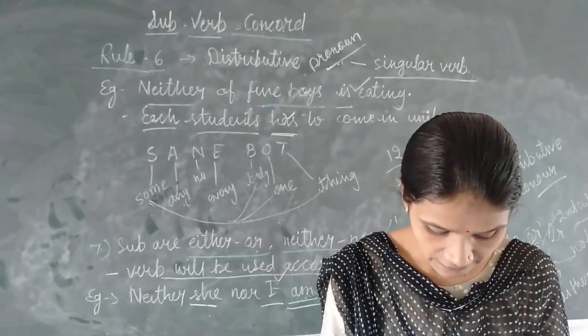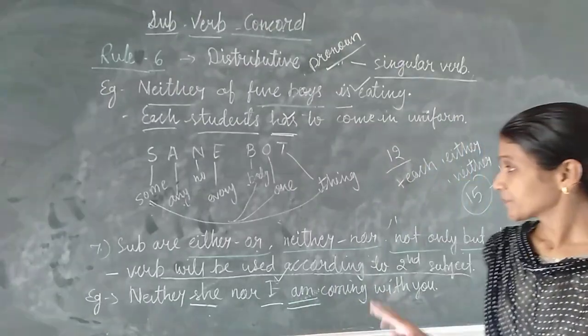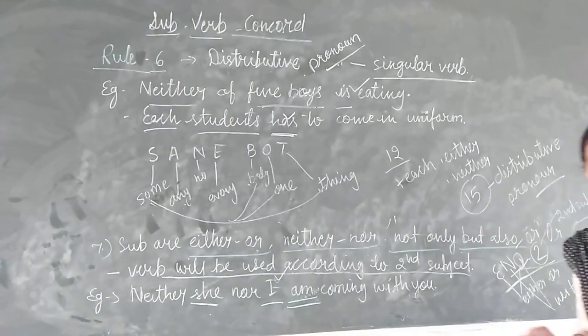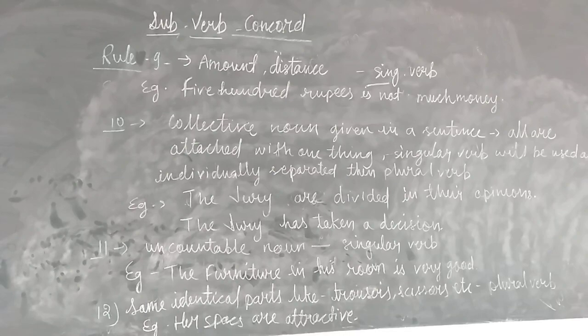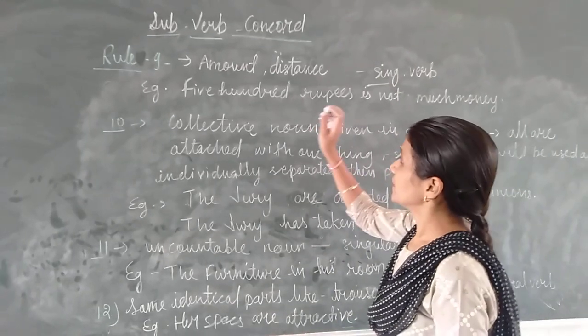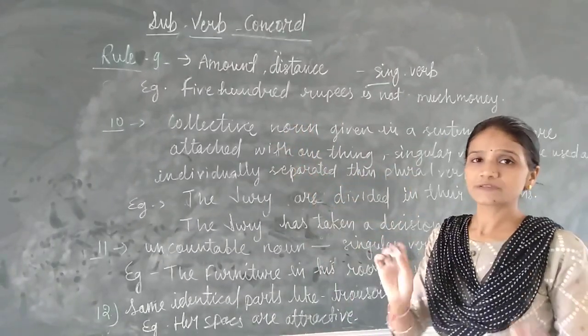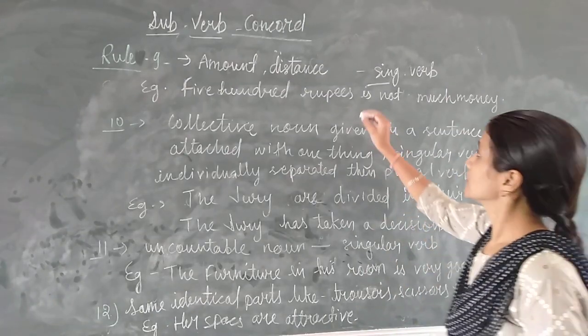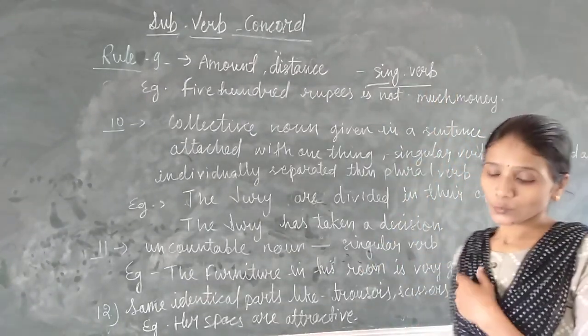Okay? Now we will see the next rule. Now you can take screenshot of this if you want to write in your notebook. Next rule is rule number 9, that is when in a sentence we have a fixed amount or quantity or a distance given, we will use always singular verb.